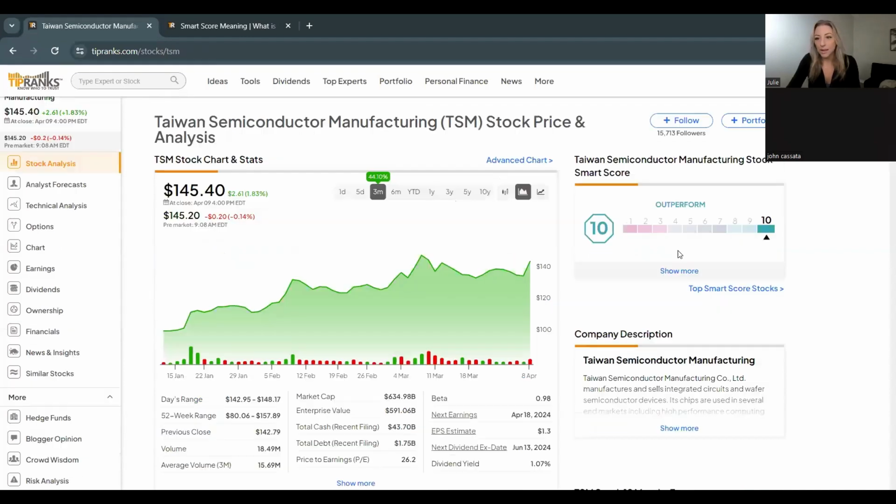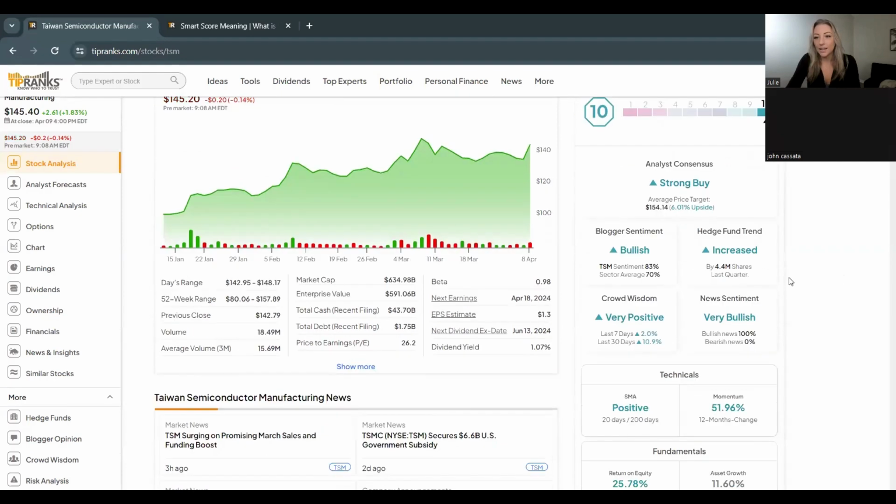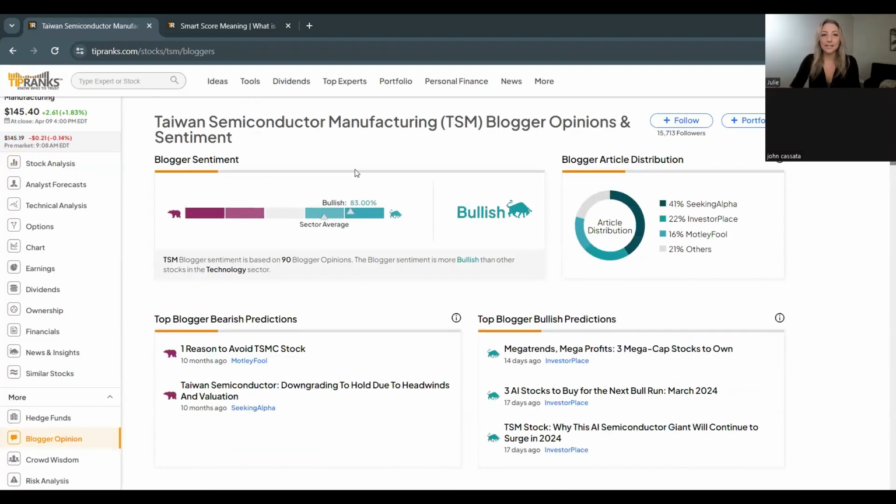But jumping back to the first page here, I'm going to expand this again. So here we can see that quick overview that there's bullish blogger sentiment. Now, if we were to click on blogger sentiment, this is going to take us to the page that shows the breakdown behind it.